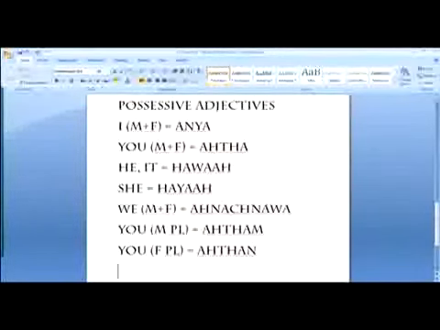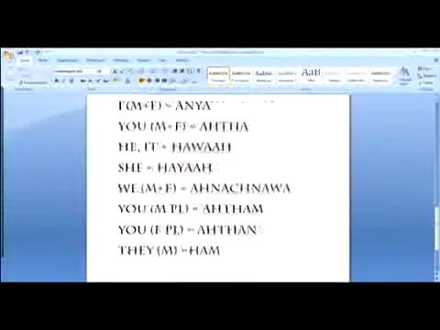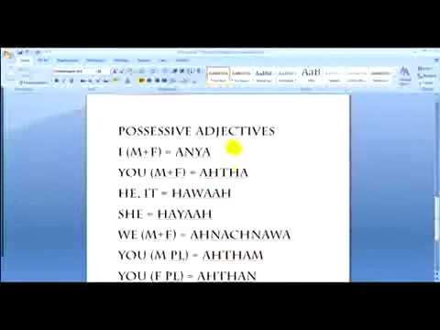Okay, then they, male, because it's already understood that they is plural, so there's no need to mention that it's plural. So they male is hum. They female is hun. Okay, so these are your possessive adjectives.